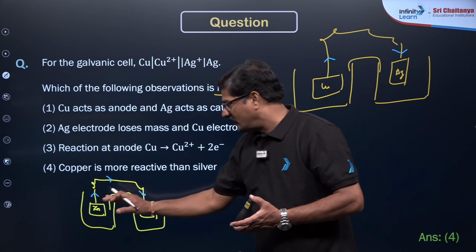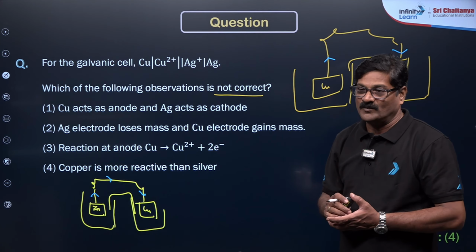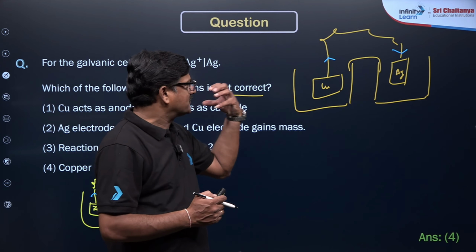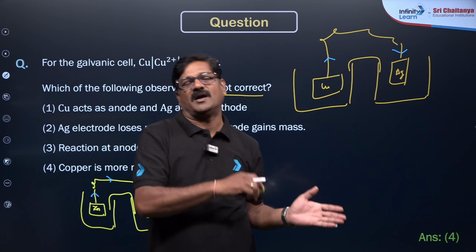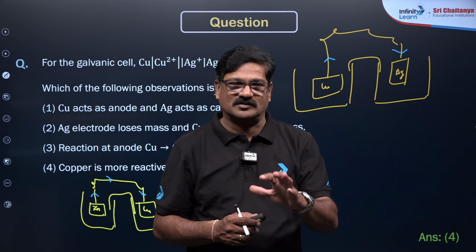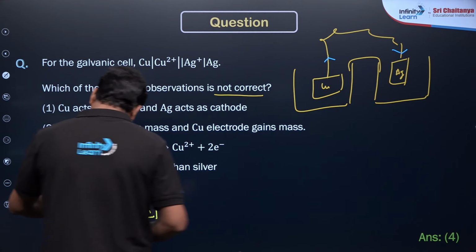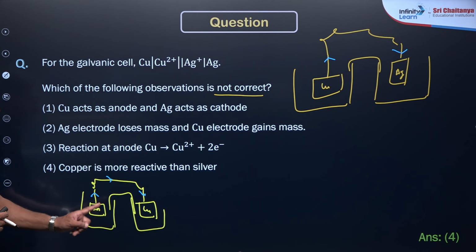So zinc's tendency to donate electrons is greater than copper's. Similarly, the electron potential of copper is greater than silver. So always electrons move from high electron potential to low electron potential. So there is a single electrode, it is experiencing the standard electrode potential. Its E naught value is going to define the direction of the electron.